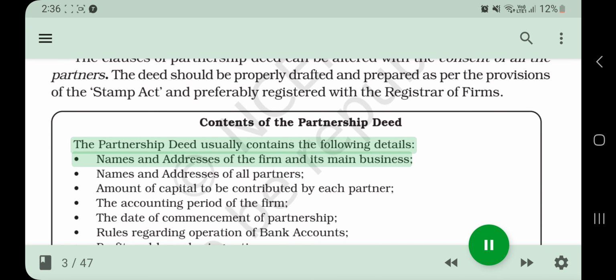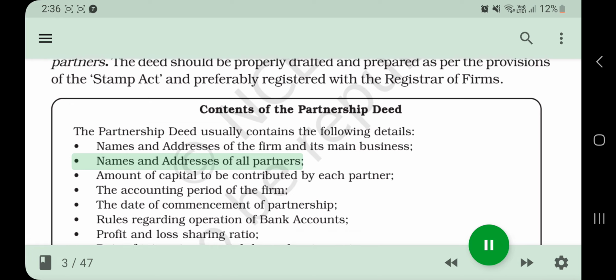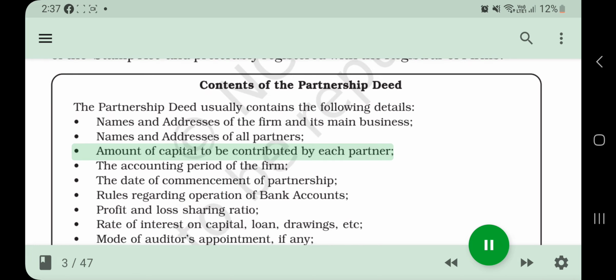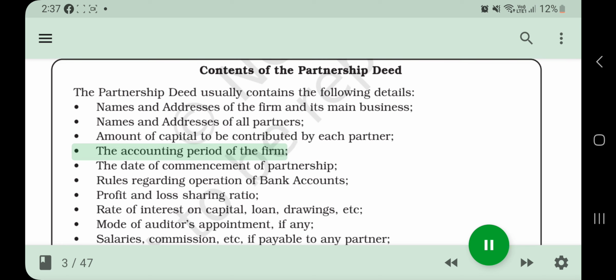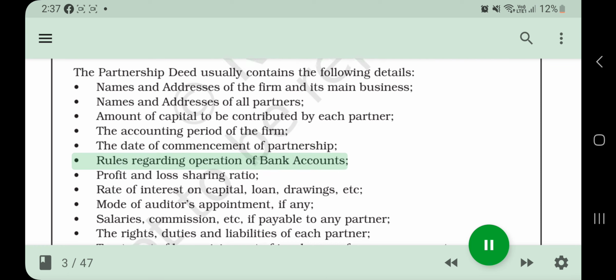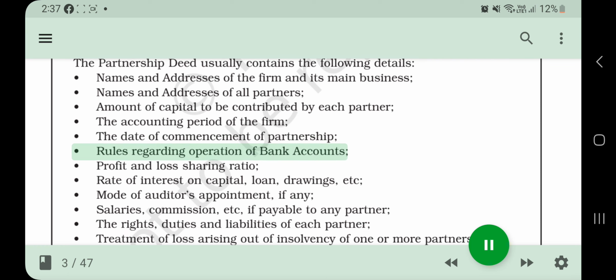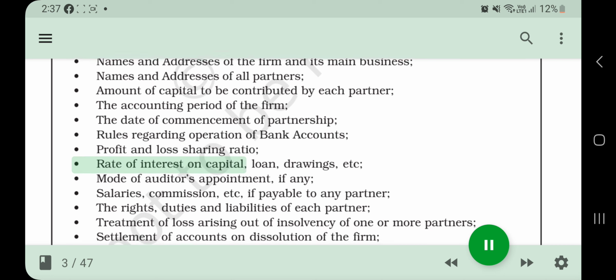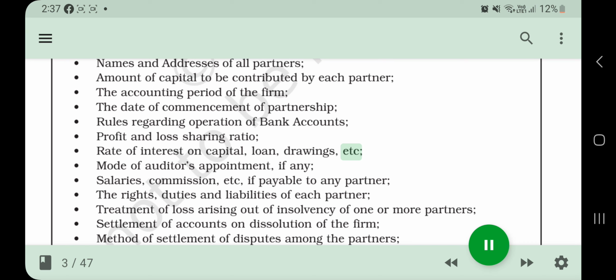Contents of the Partnership Deed. The partnership deed usually contains the following details: names and addresses of the firm and its main business. Names and addresses of all partners. Amount of capital to be contributed by each partner. The accounting period of the firm. The date of commencement of partnership. Rules regarding operation of bank accounts. Profit and loss sharing ratio. Rate of interest on capital, loan, drawings, etc.